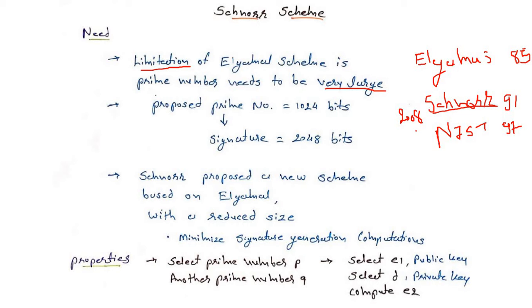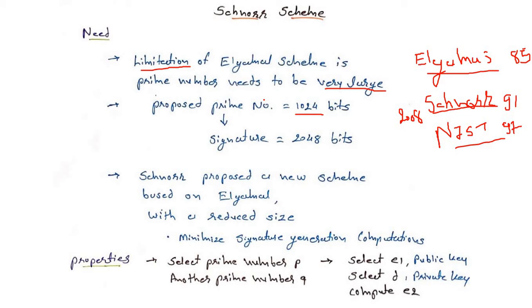Then Schnorr became popular because, as we have discussed, it overcomes the limitation of the ElGamal scheme. And as we discussed, ElGamal and NIST are more similar. Now in the Schnorr scheme, we will choose a prime number of 1024 bits.